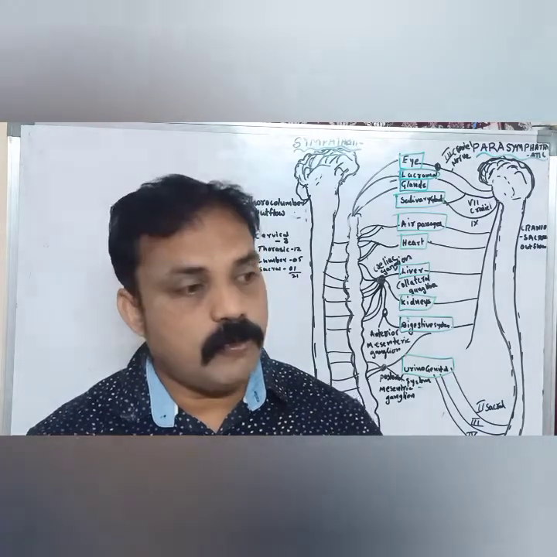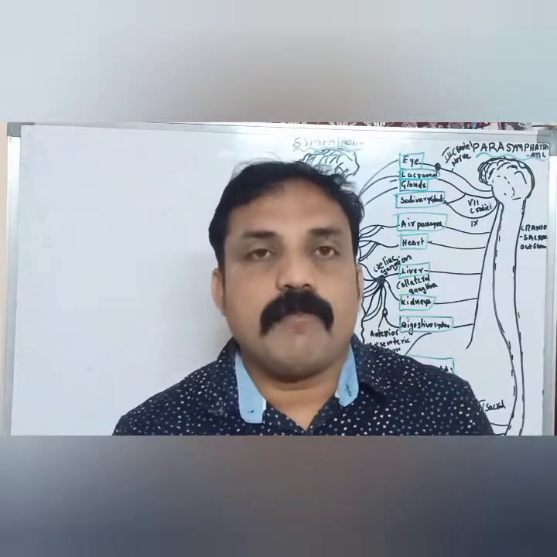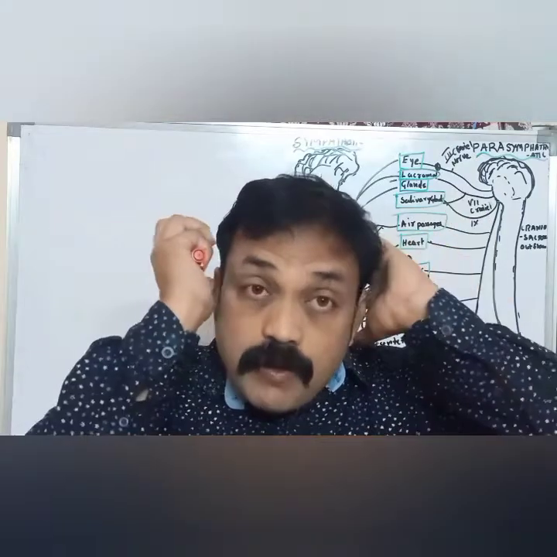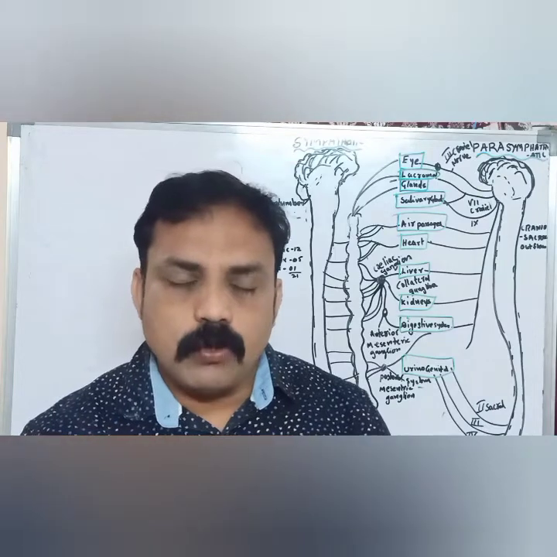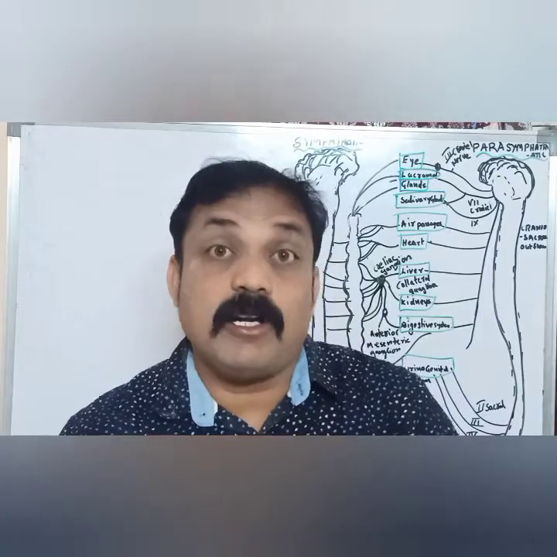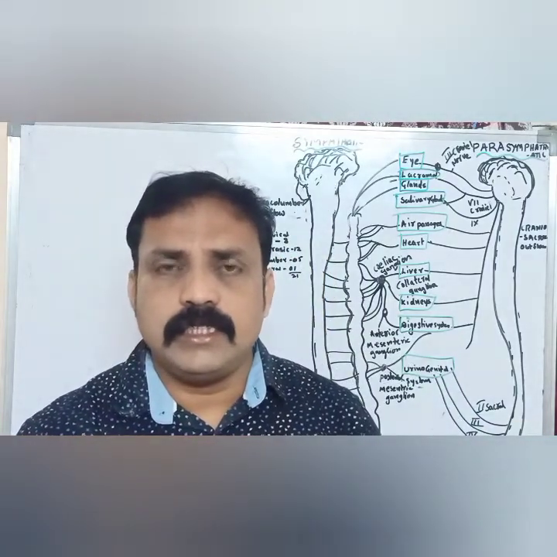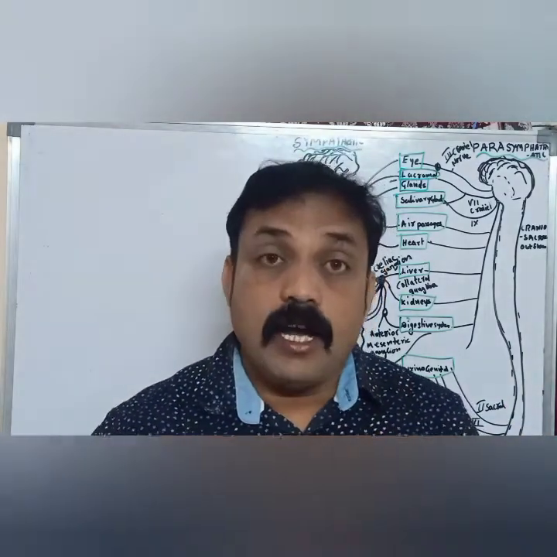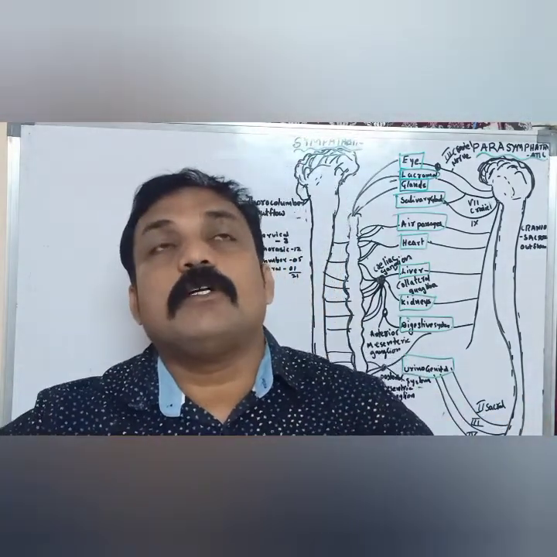For example, if you want to run, drink, or eat, whatever we are doing with our consciousness, we do with the permission of the brain. But in our body, not only voluntary actions, there are also involuntary actions. Involuntary actions go on without our permission, without our consciousness, automatically in our body.